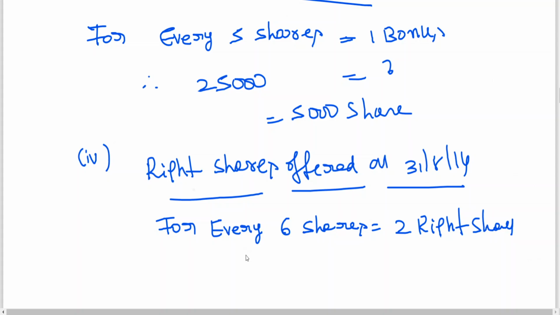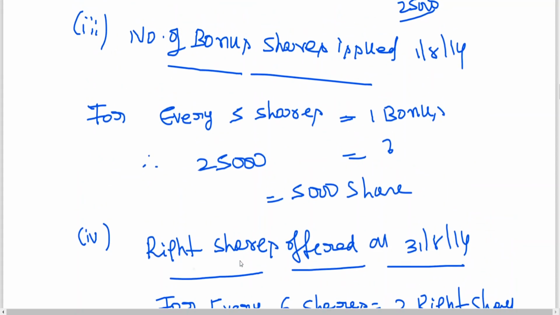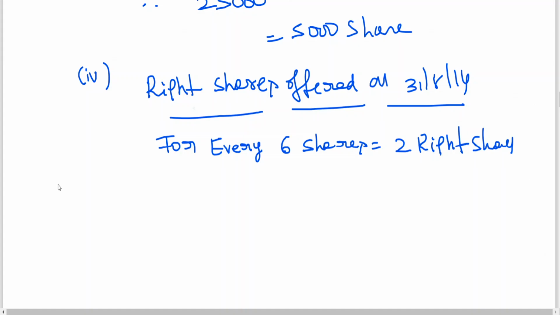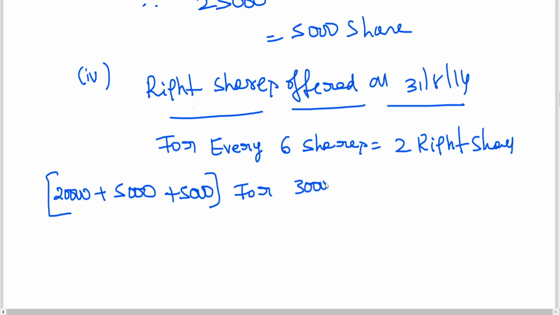As on this date, how many shares are they having? Important. Initially, as on this date, number of shares: 20,000 purchased, 5,000 purchased, 5,000 bonus. Total shares as on date is 30,000.